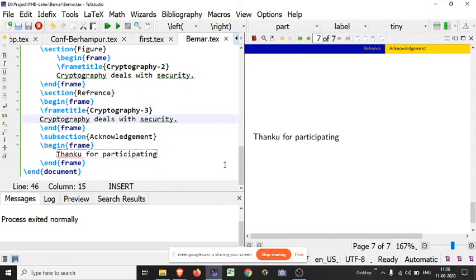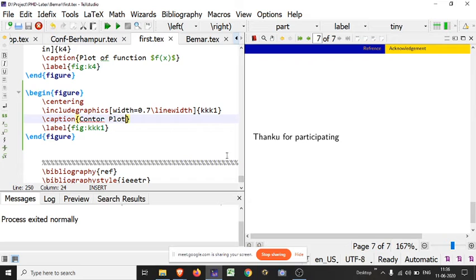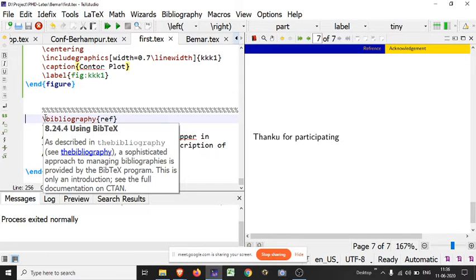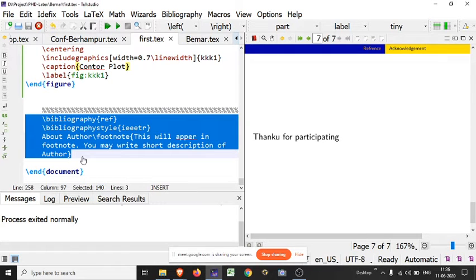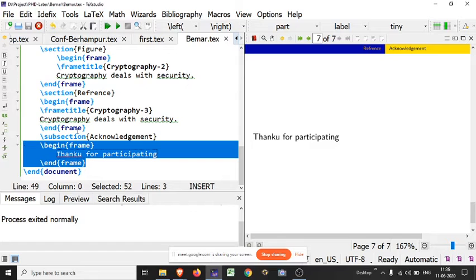Wait, one thing I also want to show, the Beamer reference. For reference, just use citation and use the same command you have used in your text. Look here, for creating the Bib file we have used this section. This is our Bib reference file, meaning whatever document we have used. The same command will work there. I am copy-pasting here. No need to change anything, you just have to use your begin frame, end frame, and the section you have already used.